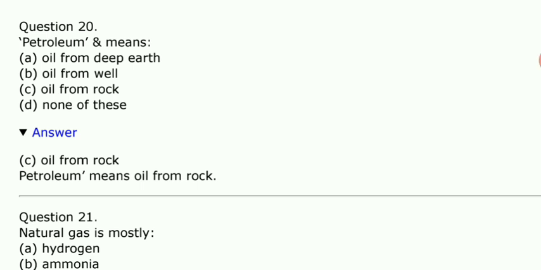I hope you understood why it is petroleum. It is made from two words, petra and oleum. Petra means rock and oleum means oil. So that is why the answer is oil from rock.